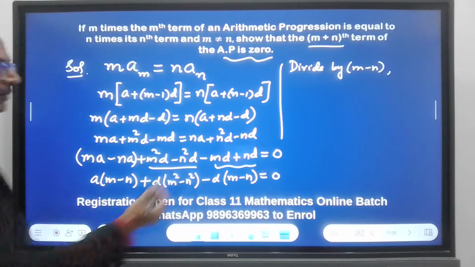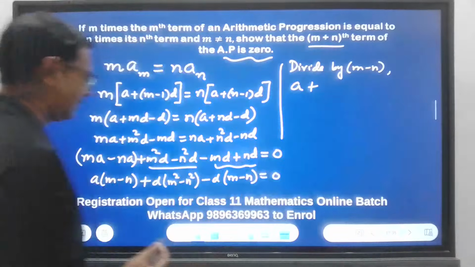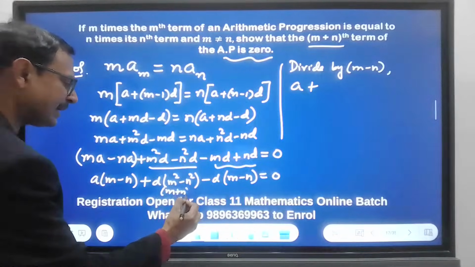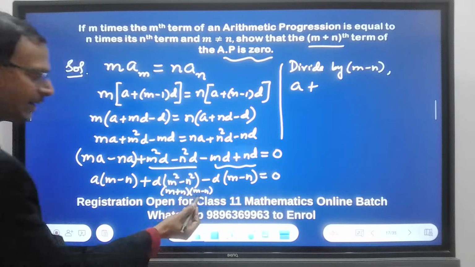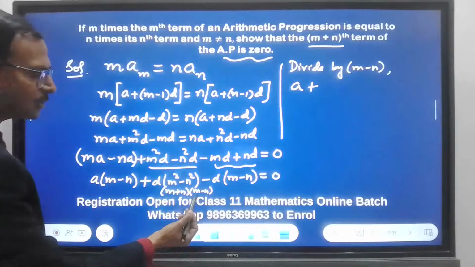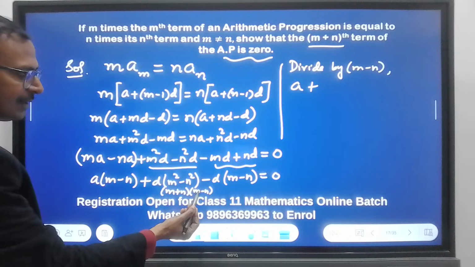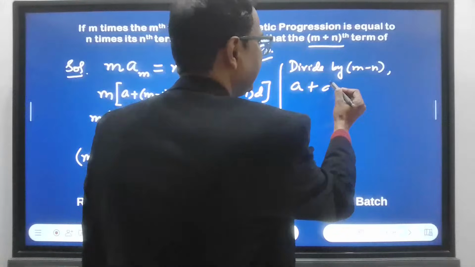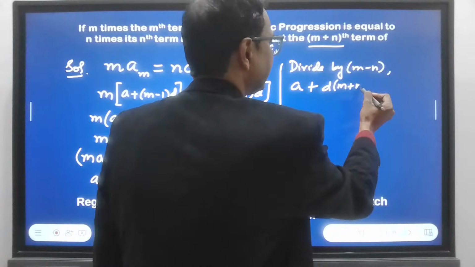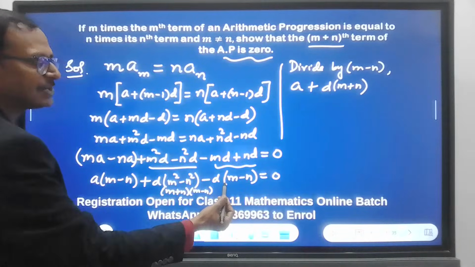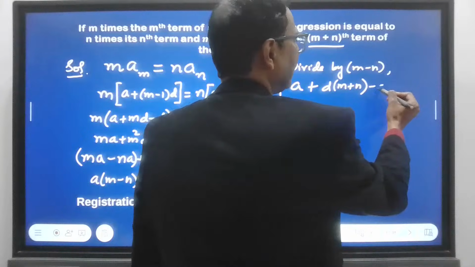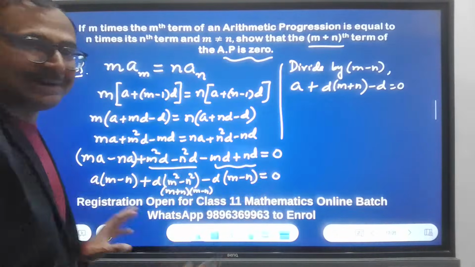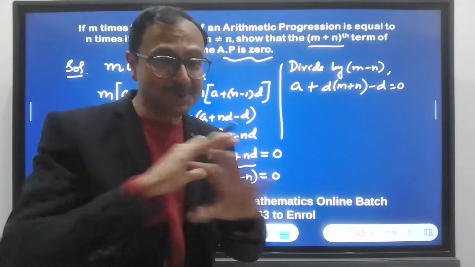So you have A plus M square minus N square is M plus N, M minus N, right? And I'm dividing by M minus N, so M minus N will get cancelled. And I will have D times M plus N, and then from here M minus N vanishes, minus D equal to 0. Oh, big job done. The factor M minus N is gone.